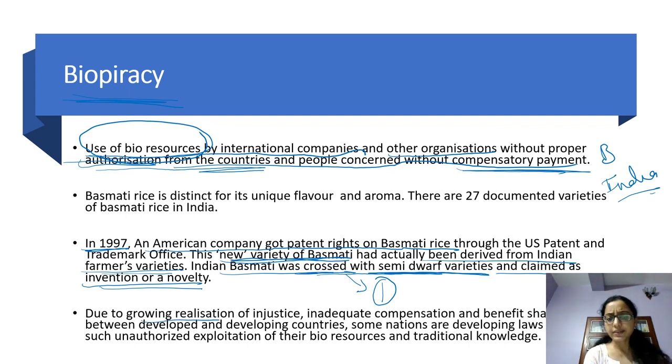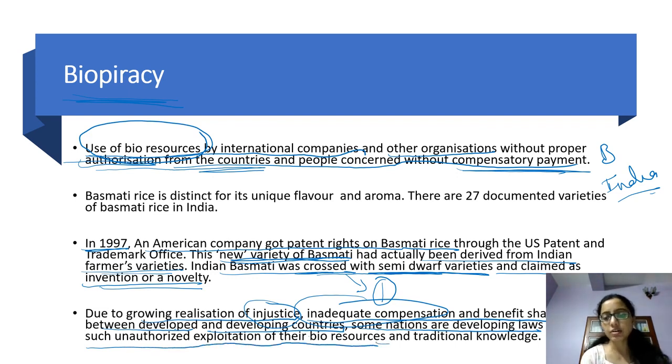Due to growing realization of injustice and inadequate compensation and benefit sharing between developed and developing countries, some nations are developing laws so that unauthorized exploitation of bioresources and traditional knowledge should not be done.